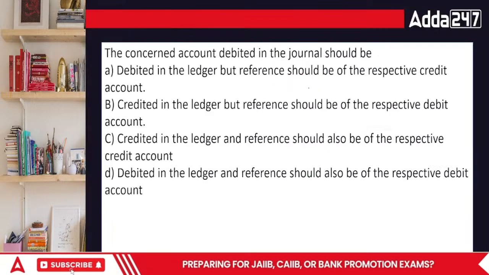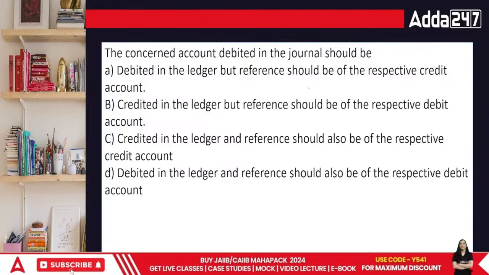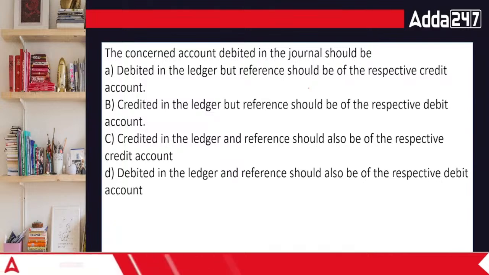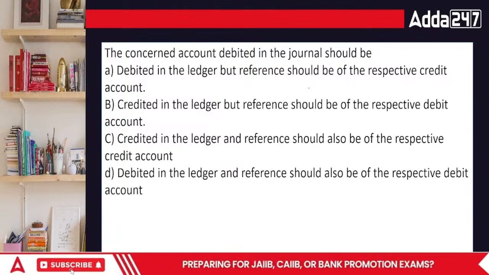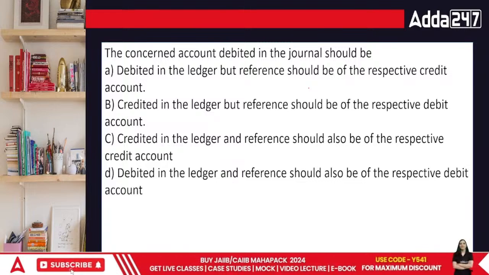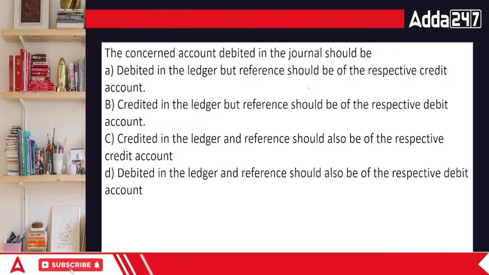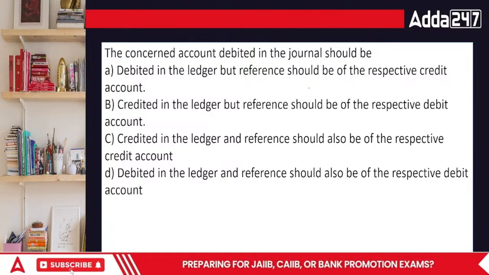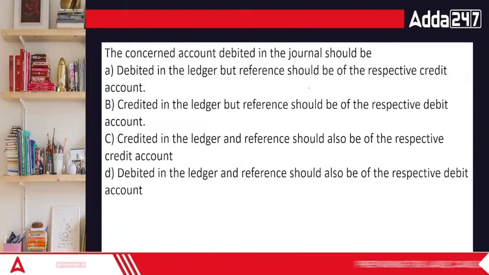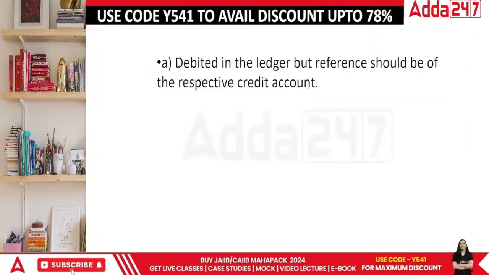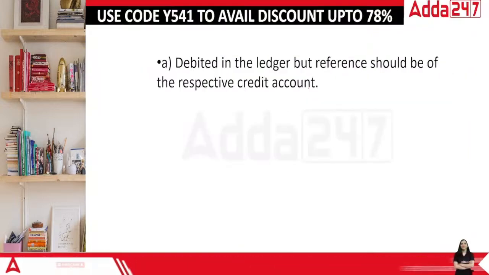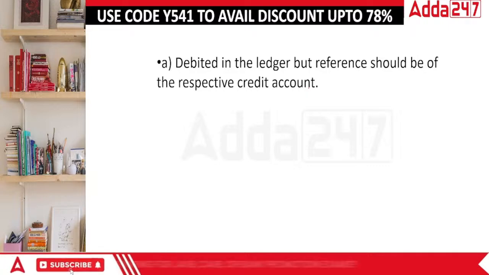Right? Let's go for the next question. The concerned account debited in the journal should be: debit the ledger, but reference number should be respective credit account. Or credit the ledger, but reference should be given to respective debit account. Or credit the ledger and reference should be respective credit account. Or debit the ledger and reference would be of respective debit account. In this case, the answer is debited in the ledger, but reference should be of the respective credit account.